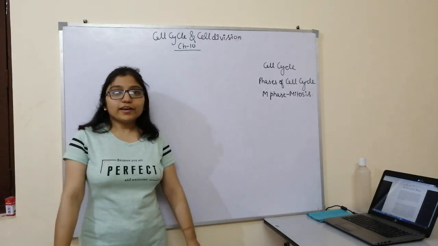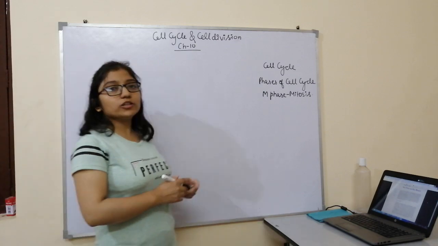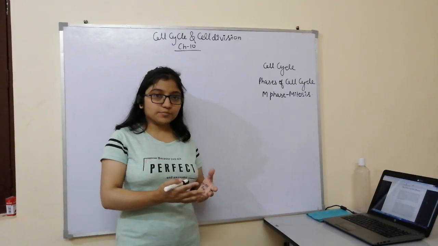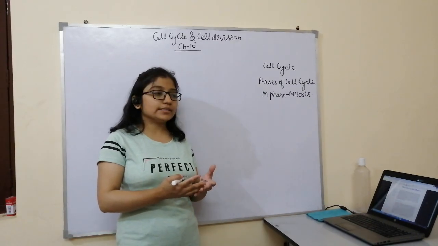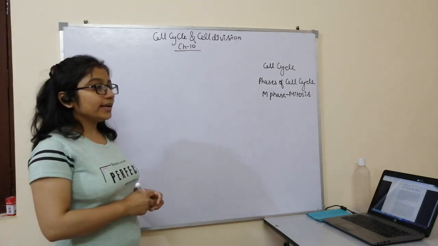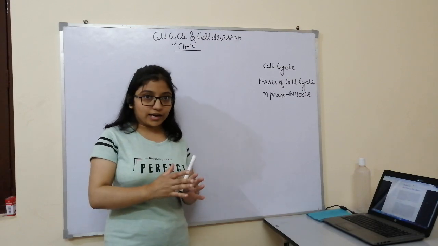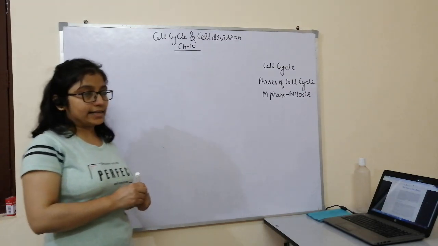Dear student, today we are starting a chapter, cell cycle and cell division. We know that all organisms, even the largest organisms, start their life cycle from a single cell that we call zygote. So to form a large organism, they need to divide. Cell growth and cell reproduction are twin characteristics of any cell.